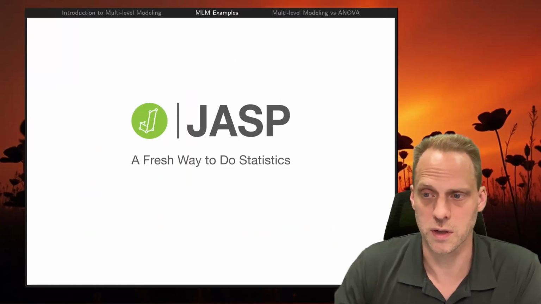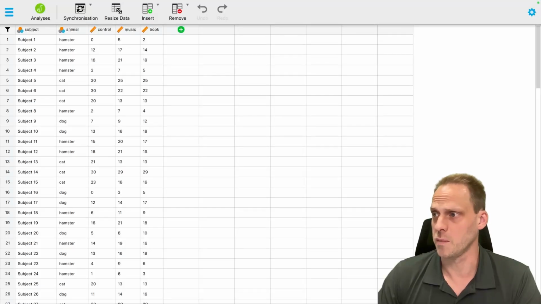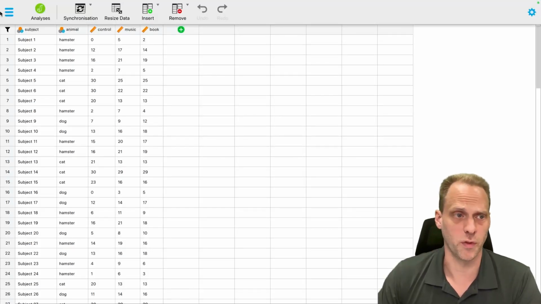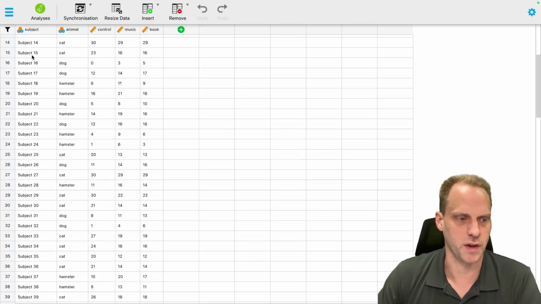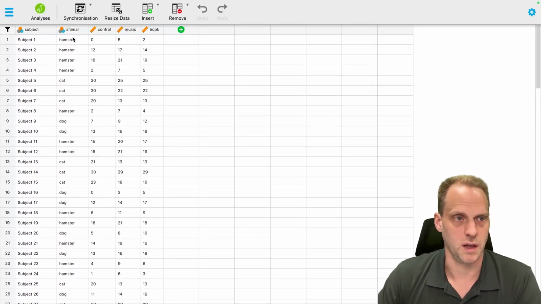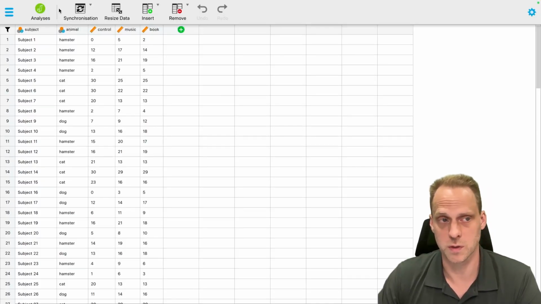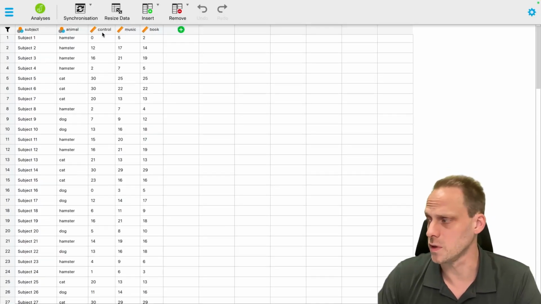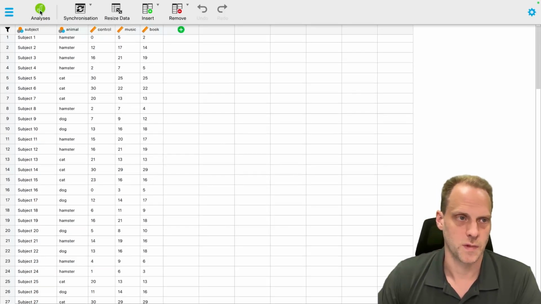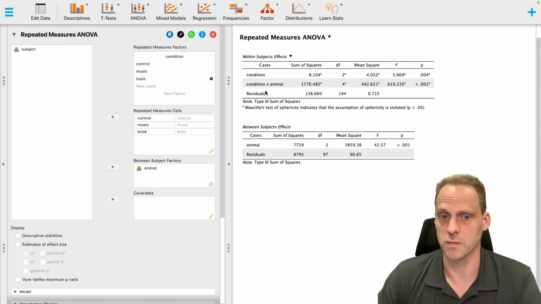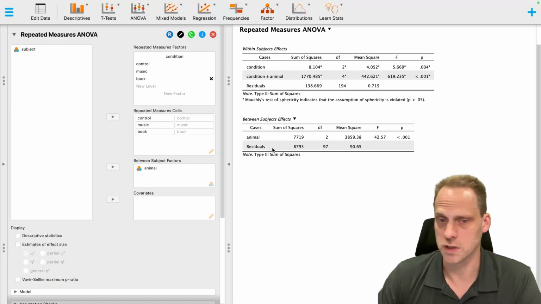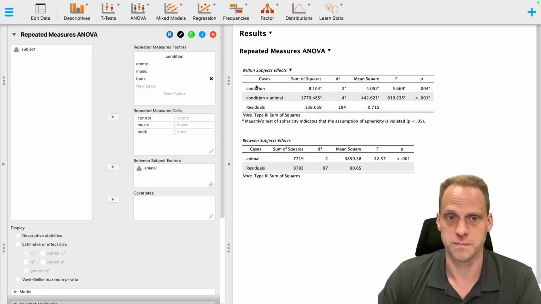Now let's take a look at JASP. So here I am in JASP with the example we saw before, a different design than the one I just showed. Right, a design where we have 100 subjects. They are different types of animals, hamsters, cats, dogs, so a between subject factor, measured 3 times on their happiness after 3 different interventions. In this data, we can do repeated measures ANOVA. We get our effect, our condition by animal, and our animal between person effect in these tables over here.